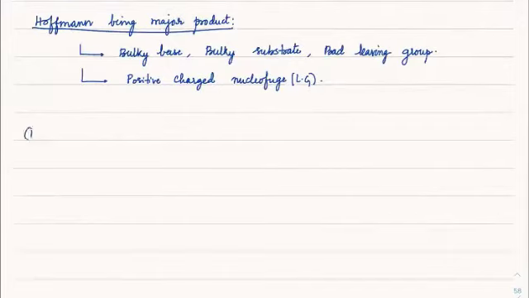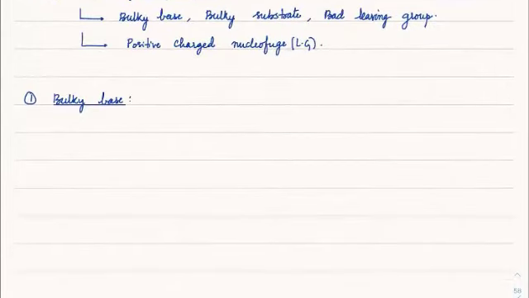So let us see the first case, which is a bulky base. In the case of a bulky base, we usually get the Hofmann product. For instance, suppose there is a bromine here and I'm taking a bulky base, which is tert-butoxide. Okay.